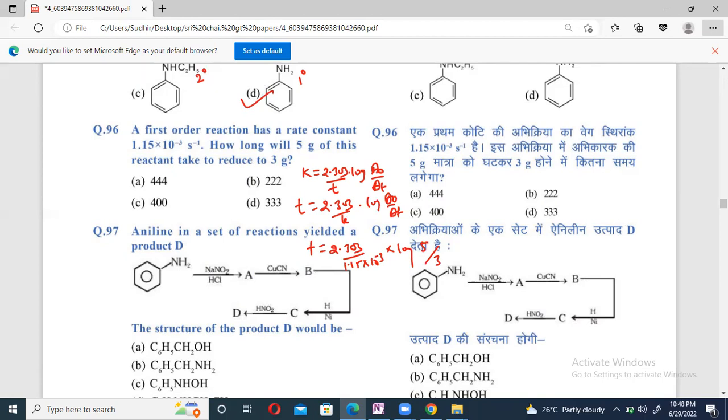Log 5 minus log 3, 0.7 minus 0.4, 7.5, 0.2. So I'm getting the answer here nearly 96, which means 4 and 4, but option A is getting by solving this one. You can do it.